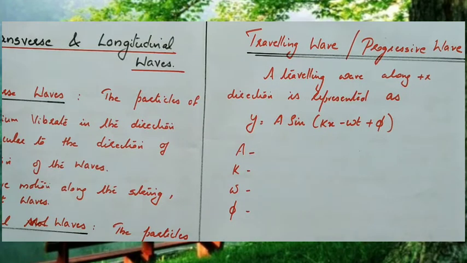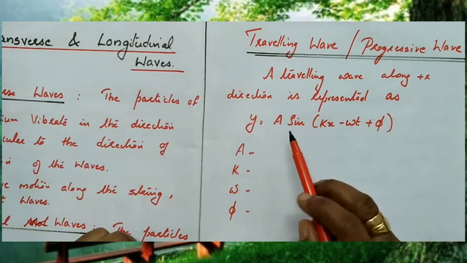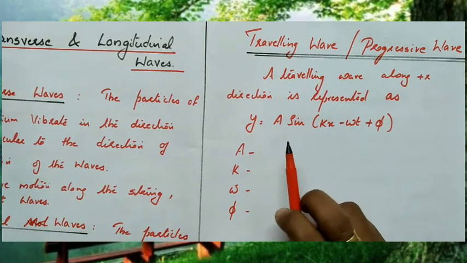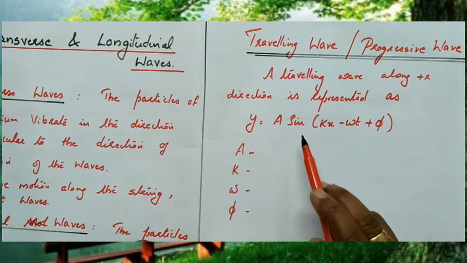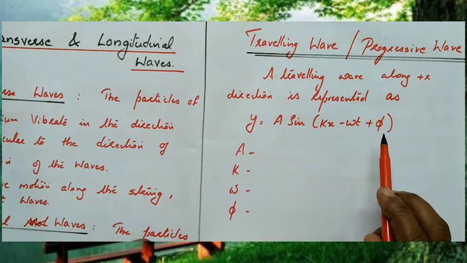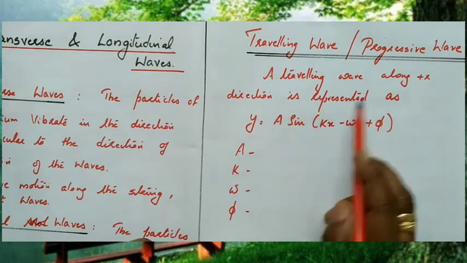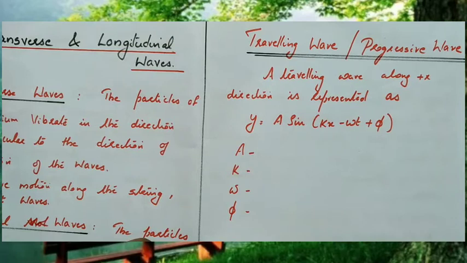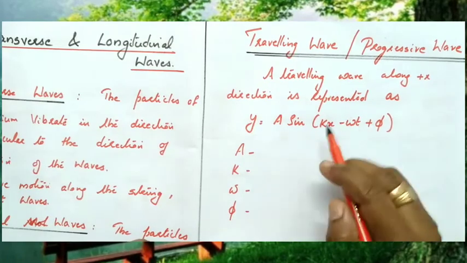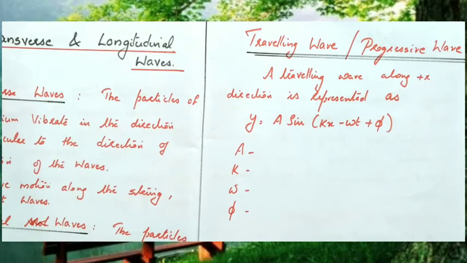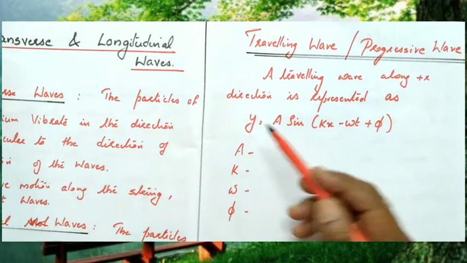A travelling or progressive wave can be represented as y equals A sin(kx minus omega t plus phi). This is the displacement of a travelling wave travelling along the positive x direction, where y represents the displacement.